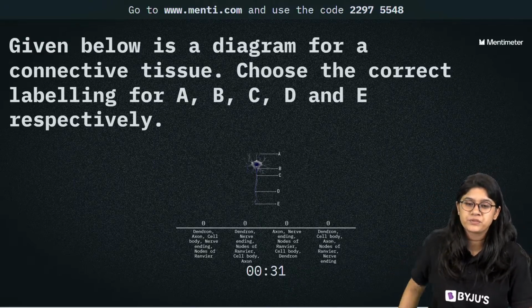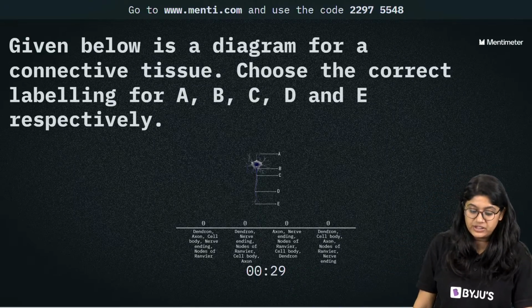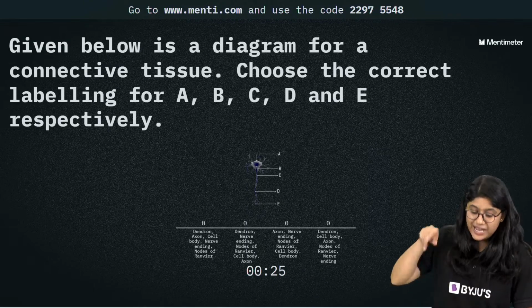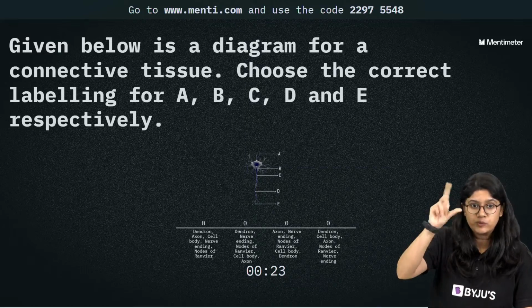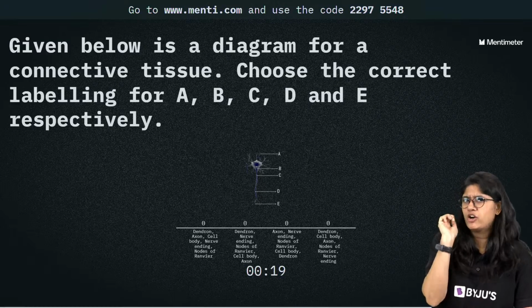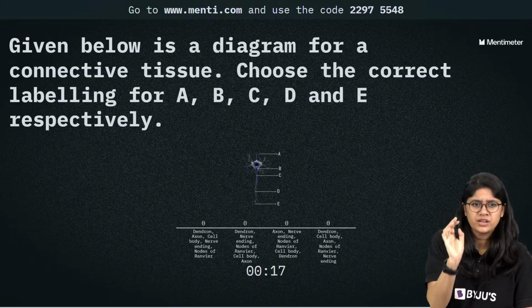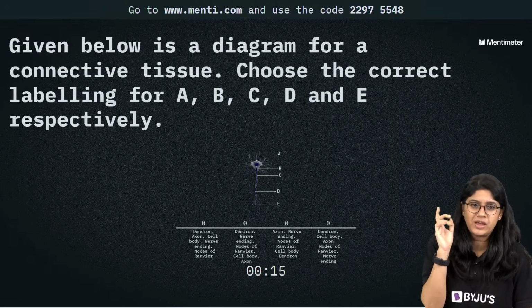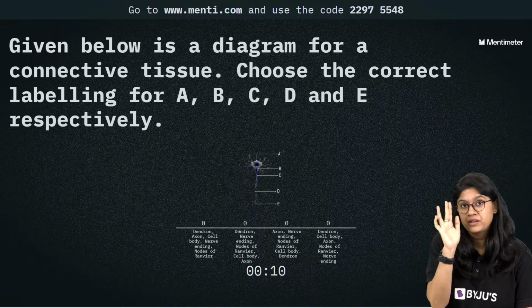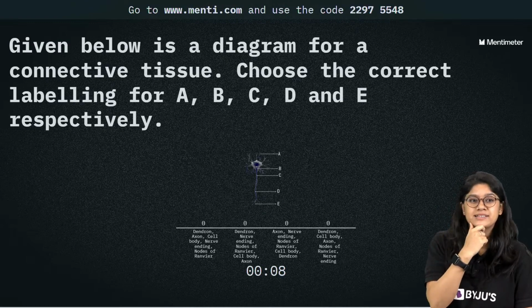I'm sure you did. So basically we have this diagram, and we have to pick what is the correct labeling, A, B, C, or D. If you can actually figure out A and E, you will be able to find the answer. Or maybe A or B. If you can get A or B correct, amongst these options, you will be able to find the correct answer.